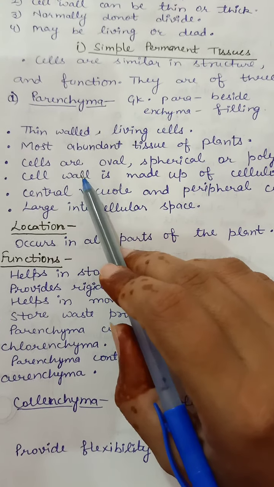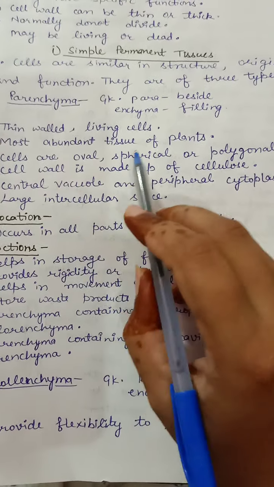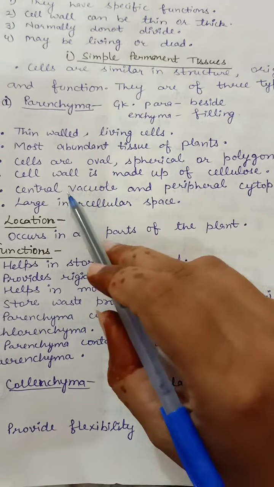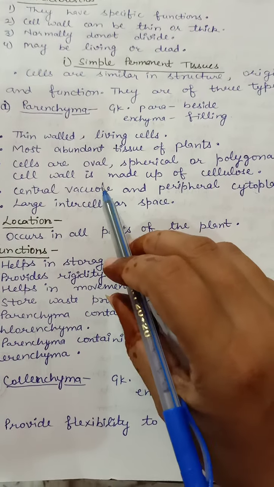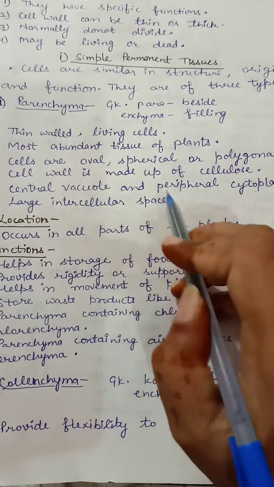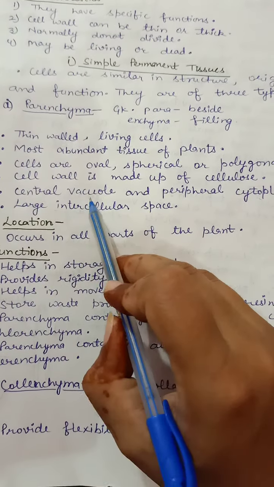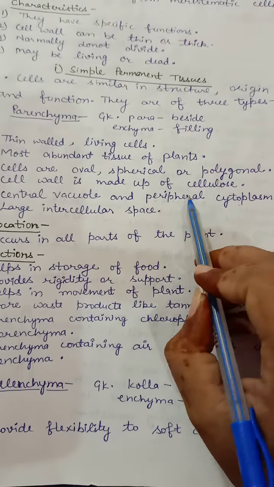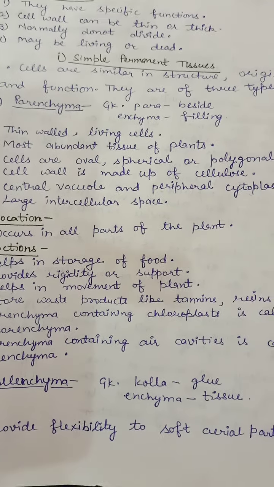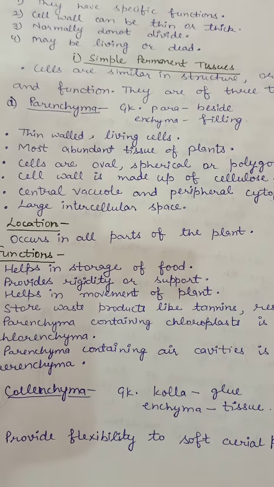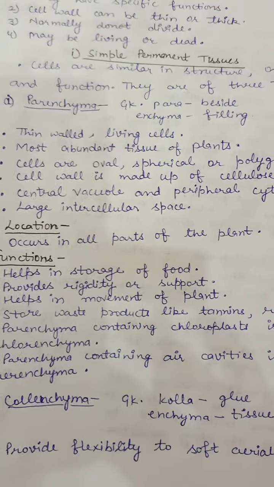The cells of the parenchyma are oval, spherical or polygonal in shape. The cell wall is made up of cellulose, and the central vacuole and peripheral cytoplasm are present. The vacuole is present in the center, and peripheral cytoplasm means that because the vacuole is at the center, the cytoplasm shifts towards the boundary. So that is called the peripheral position. Next is the large intercellular space. This parenchyma has large intercellular space.